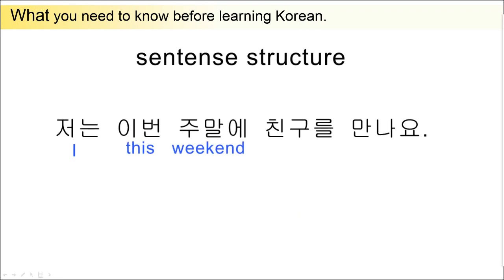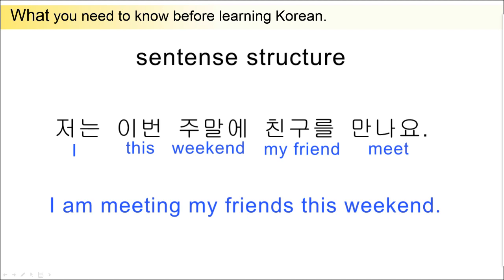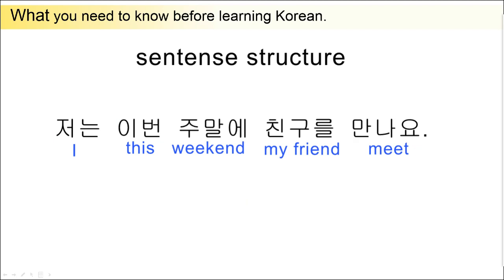저는 이번 주말에 친구를 만나요. It means that I am meeting my friend this weekend. 저는 이번 주말에 친구를 만나요. The verb is placed at the end of the sentence.